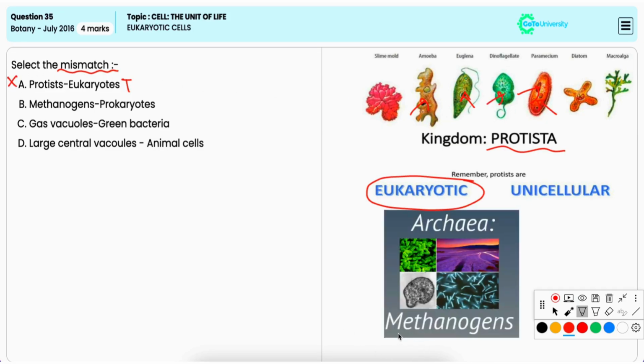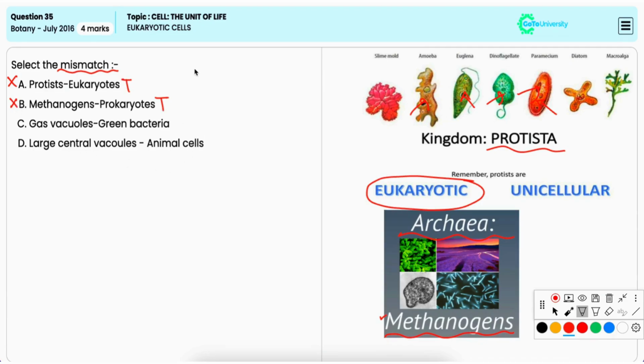Option B, methanogens is to prokaryotes. Now, this is also true because methanogens are archaea, which is a group of prokaryotes that produce methane as a metabolic byproduct. Hence, it is incorrect option.